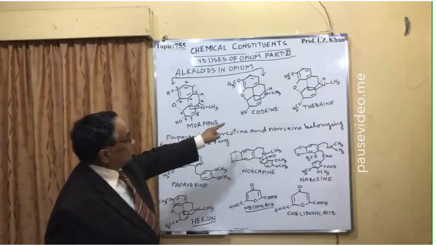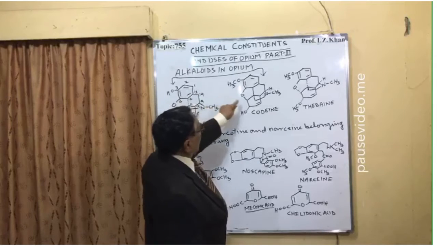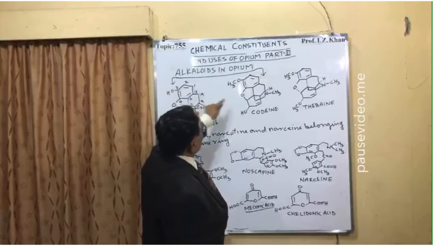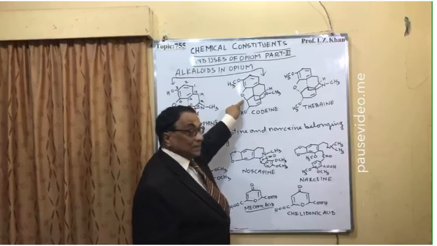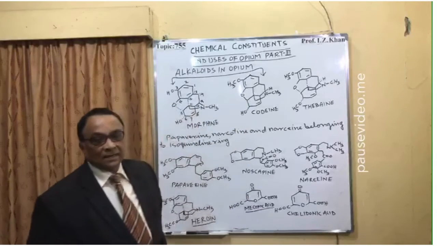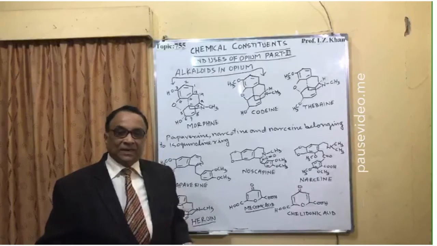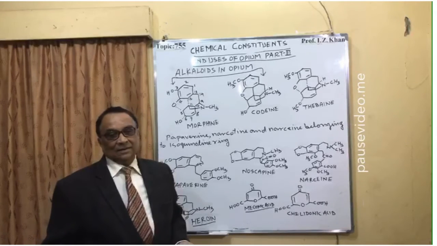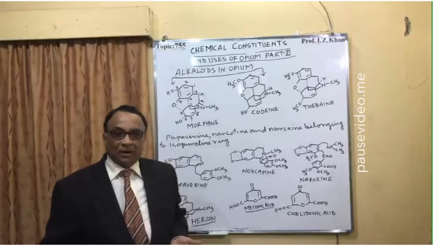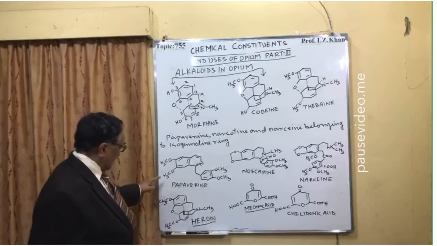And in the case of codeine, the same structure is there. The only thing is that this oxygen is in the form of an ether, there is a bonding. So it is called the ether of morphine. The ether of morphine is called codeine, and the diacetate of morphine is called heroin. The heroin is here.